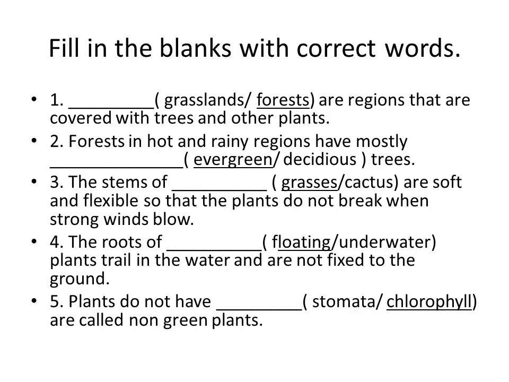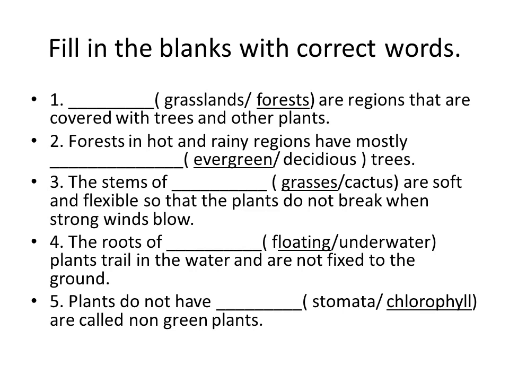Then fill in the blanks with the correct words. Dash are the regions that are covered with trees and other plants. It is called forest. Second one, forests in hot and rainy regions have dash trees.